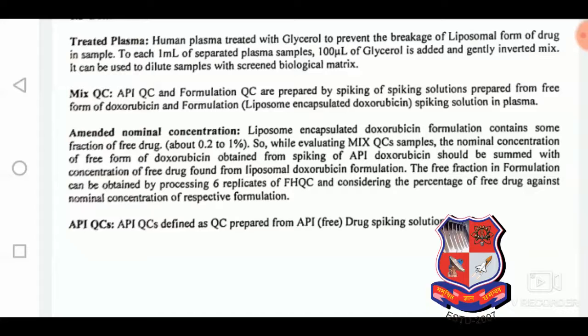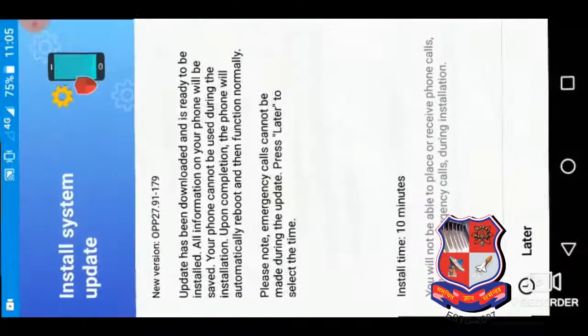The MQC and the nominal concentration will be decided. Generally, MQC, middle quality control, is taken as the midpoint corresponding to that daily dose of the drug. Here the example is the doxorubicin,